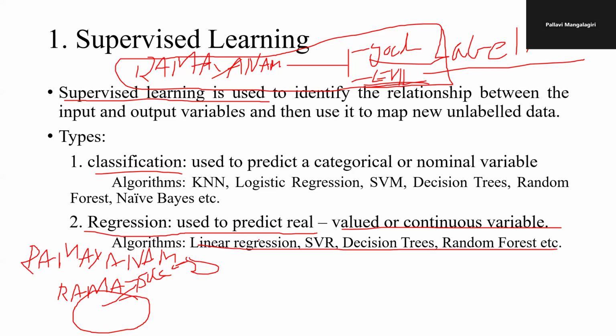We have different sorts of regression models like linear regression, SVR, decision tree, random forest, etc. Apart from this, in the classification we have categorical values or nominal values. We have KNN, logistic regression, SVM, and decision trees.